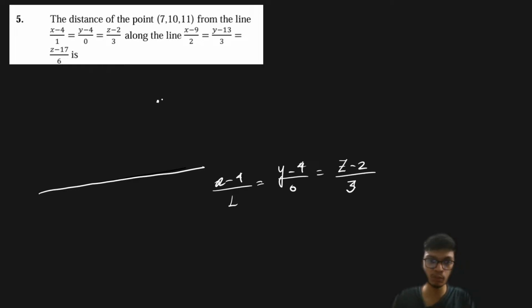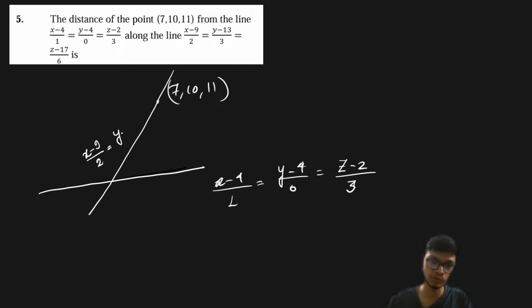And we have to find the distance of this point (7, 10, 11) along a line which is given as (x minus 9)/2 equals (y minus 13)/3 equals (z minus 17)/6, right? So we have to find this particular distance. Very simple. So how do we go for this question?